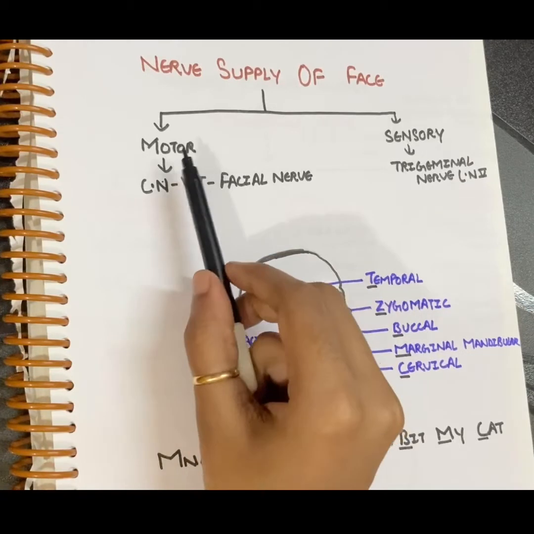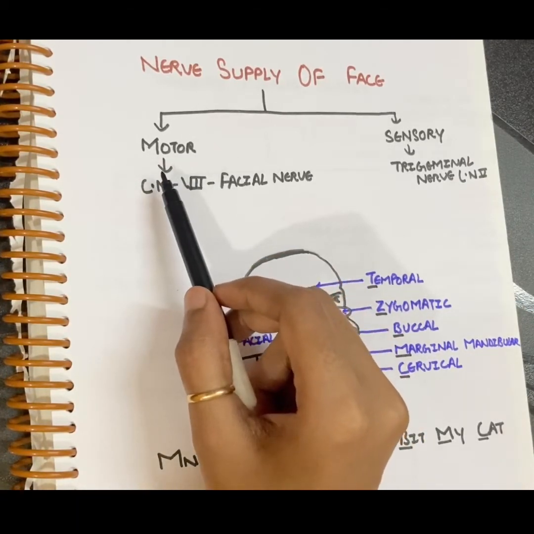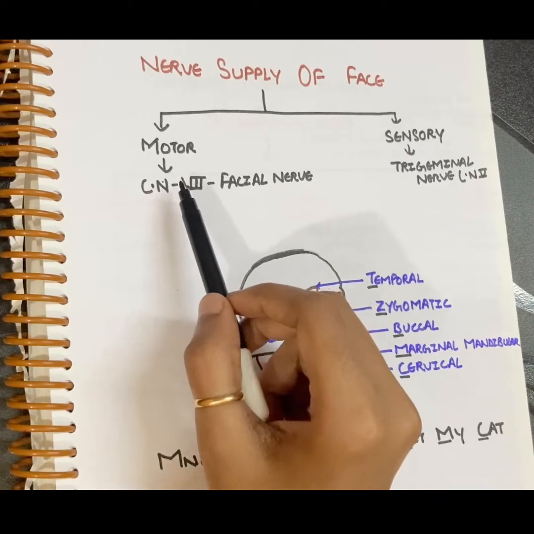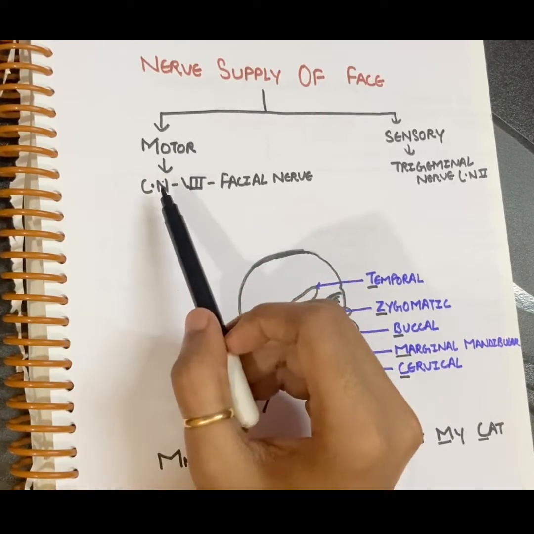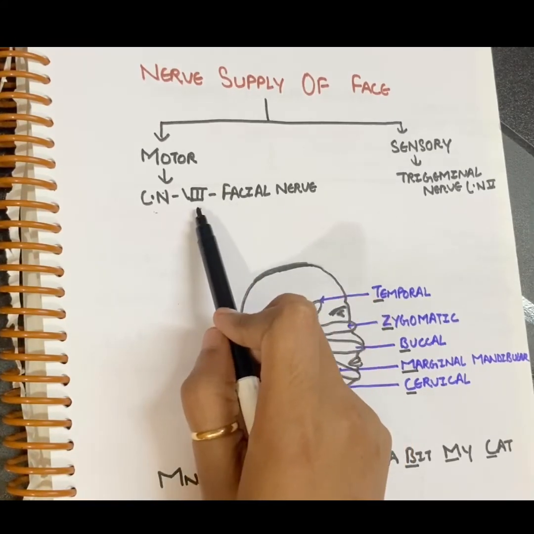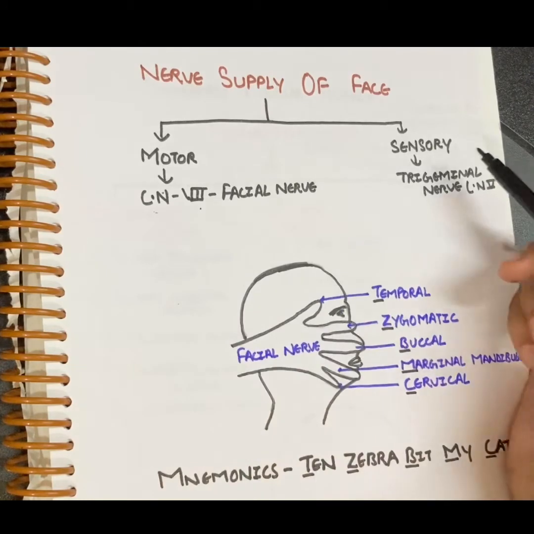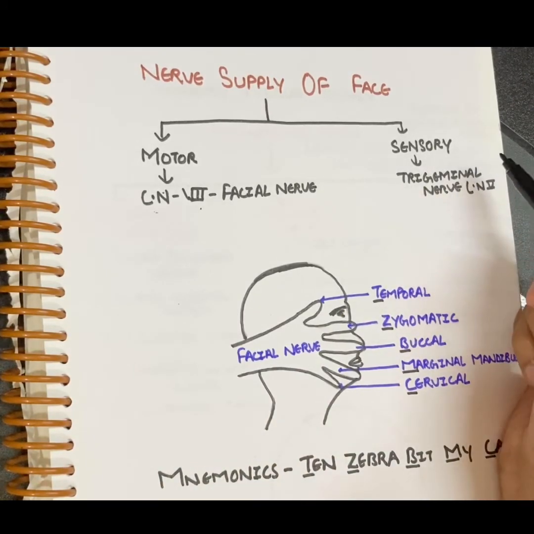Here the motor supply means related to your muscle contraction, that is the muscles which are responsible for your facial expression. This motor supply is through the terminal branches of the facial nerve, which is cranial nerve 7, and sensory supply means responsible for your sensation. These are through your trigeminal nerve, which is cranial nerve 5.